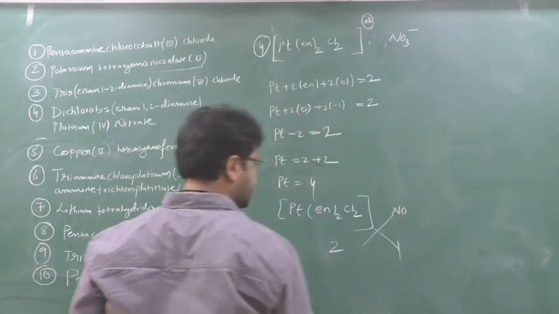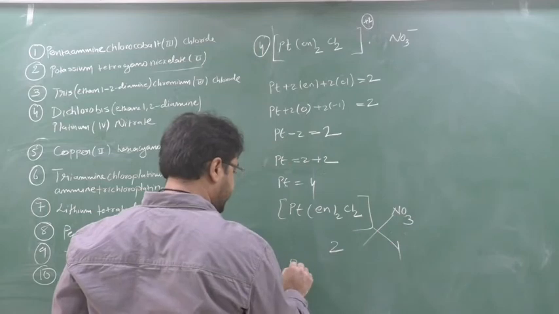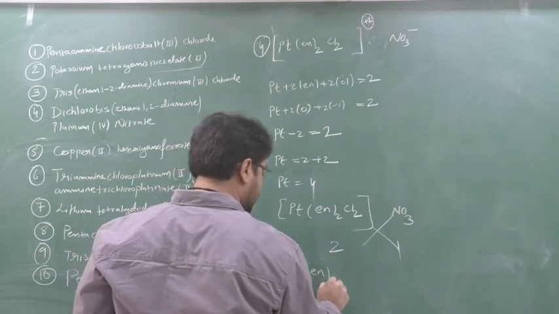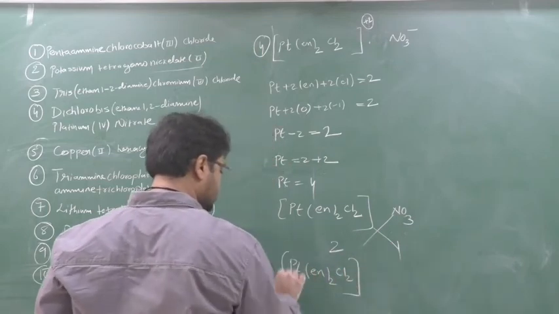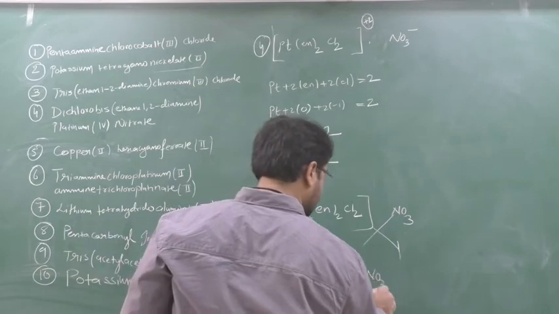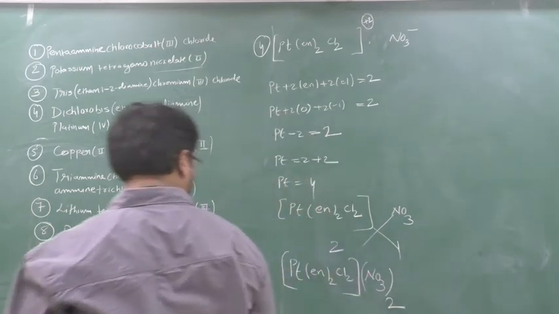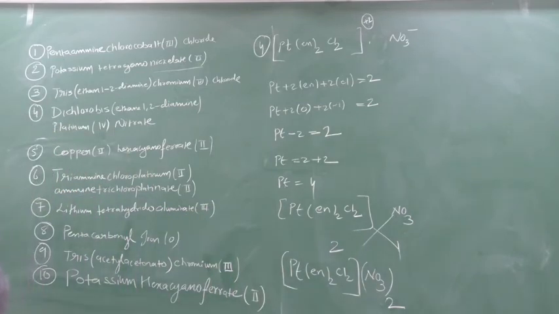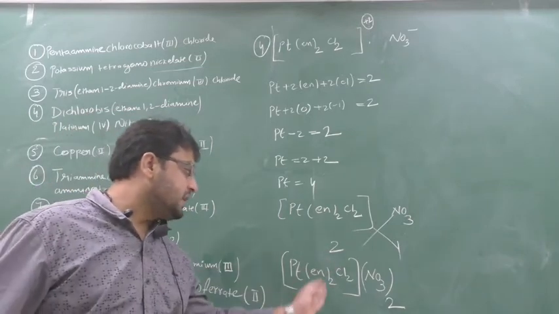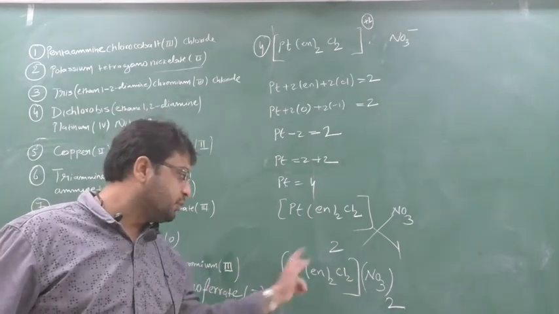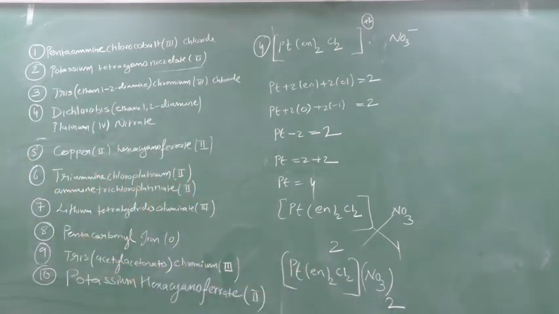So the answer will be Pt en twice Cl2, NO3 twice. Write down this. In some books first Cl2 then en twice. There is no rule for this. You can put it anywhere. Write down this.